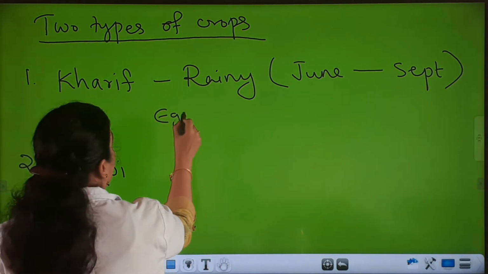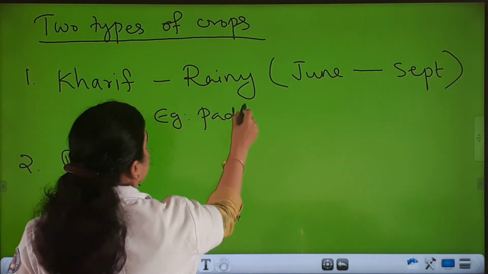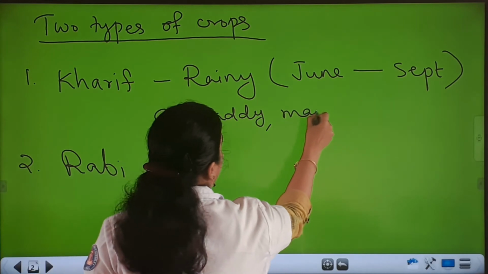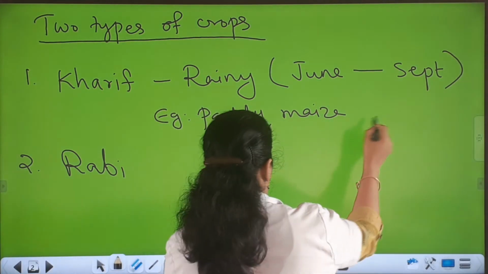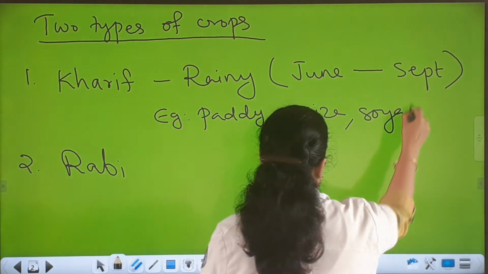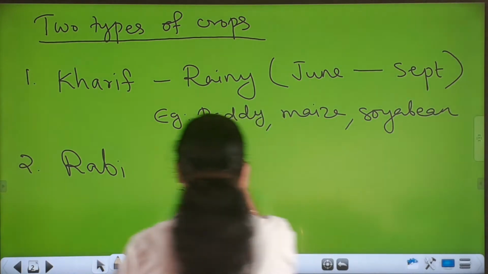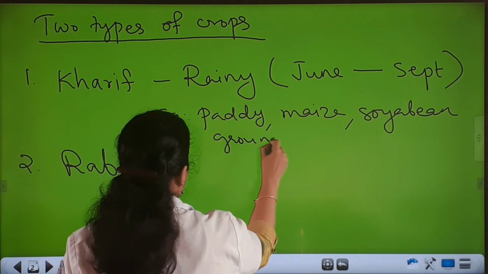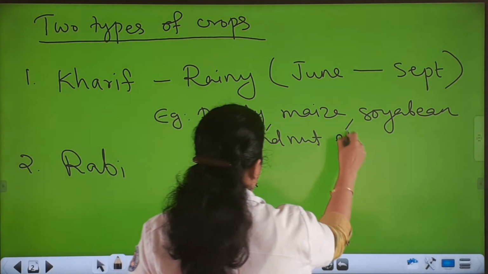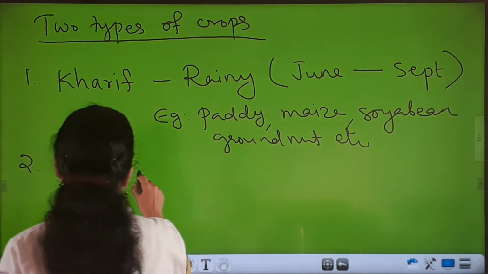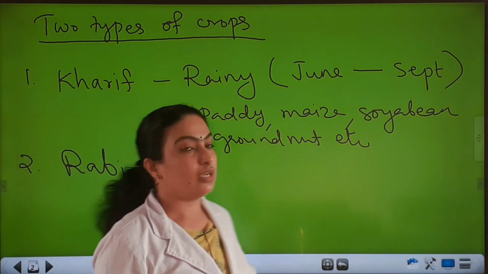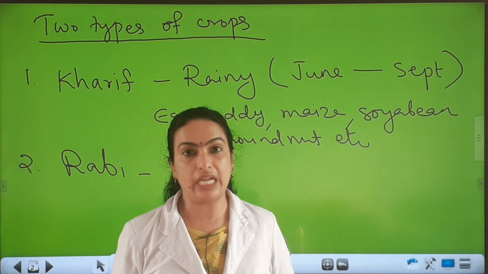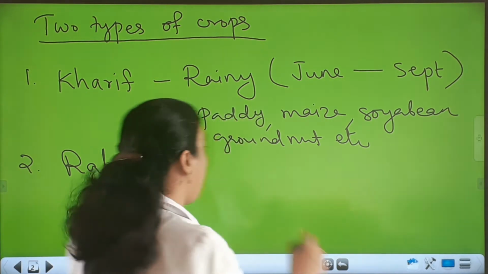Example, paddy, maize, soya bean, groundnut, etc.